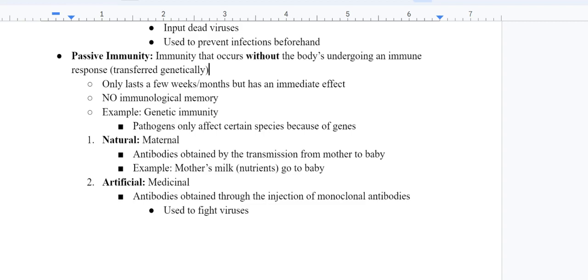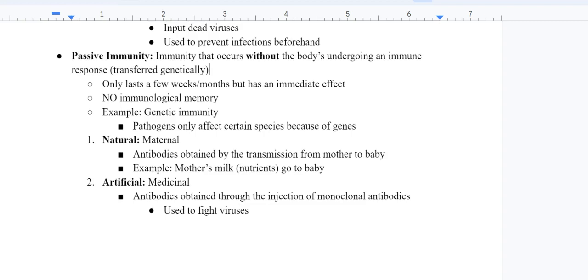When a baby drinks the mother's milk, it gains nutrients, and through those, the antibodies also go to the baby, and it helps it gain immunity. So it gains antibodies from another organism, and then they go into our body.